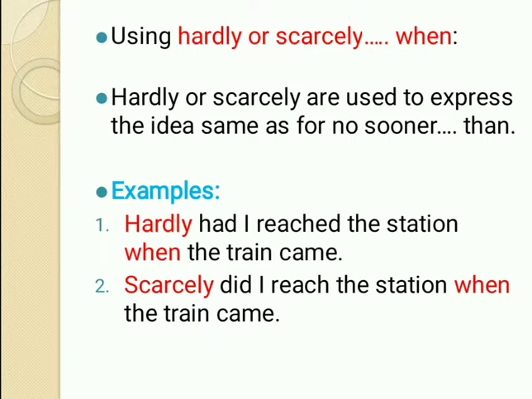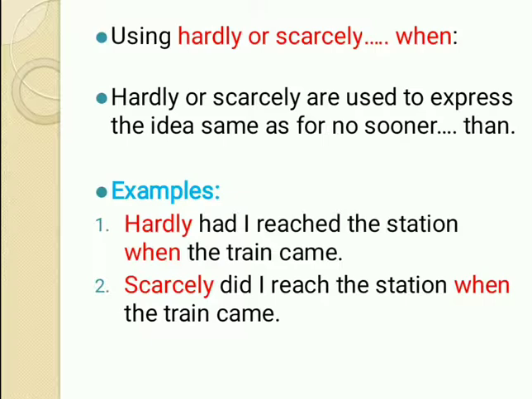Now the second sentence is, scarcely did I reach the station when the train came. Scarcely had can also come, and scarcely did can also come. Now with did, again you have to use the first form of the verb. Scarcely did I reach the station. Or you could have written, scarcely had I reached the station when the train came.